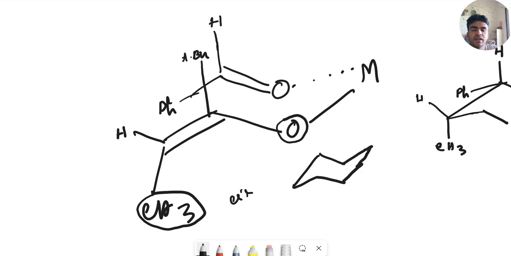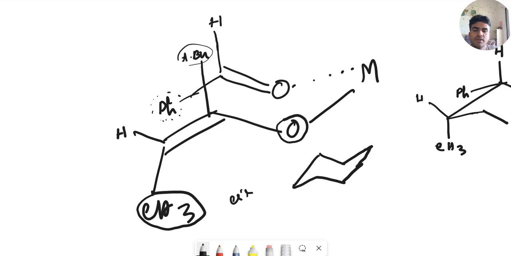So this is the chair-like transition state, in which the Ph group, which is the bulky group of the aldehyde, comes in a pseudo-equatorial position. This is the stable structure, because if the Ph goes to the pseudo-axial position, then there will be steric crowding between the tertiary butyl group and the Ph group.